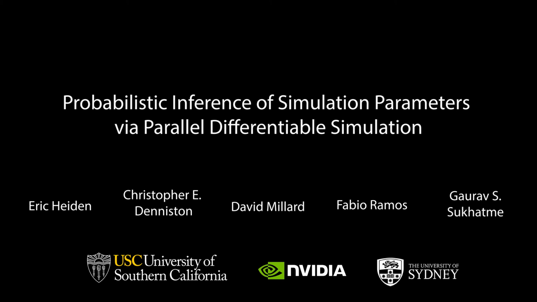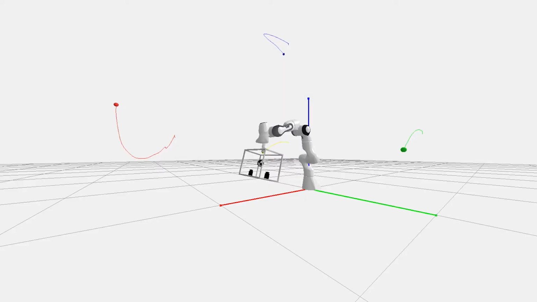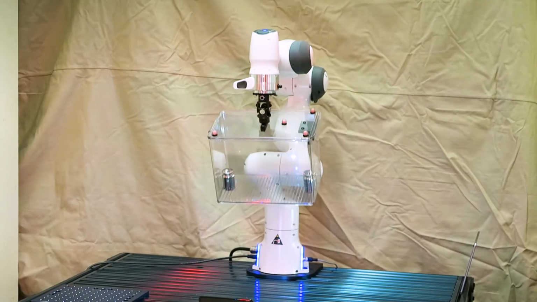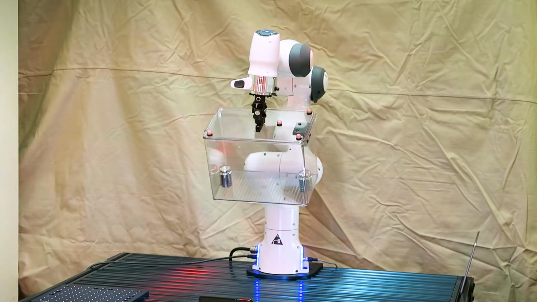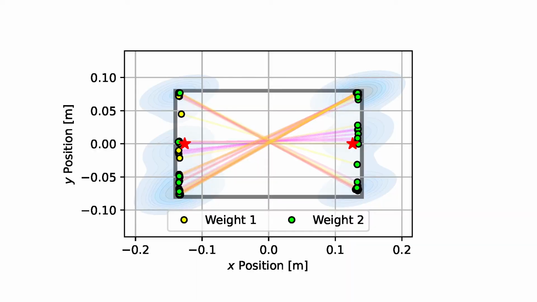We present a novel approach to Bayesian inference of simulation parameters that leverages parallel differentiable simulators. In our domain of application, we compare trajectories of simulated observations against measurements from the physical system. Our goal is to find the posterior distribution over simulation parameters that result in trajectories that accurately reproduce the real